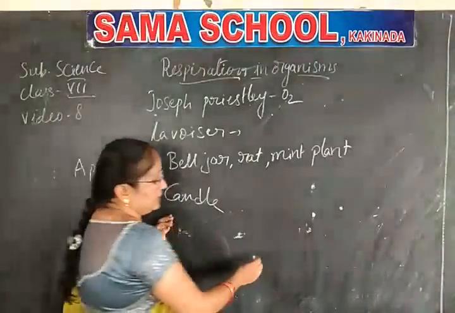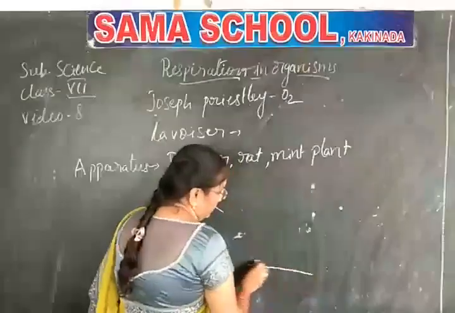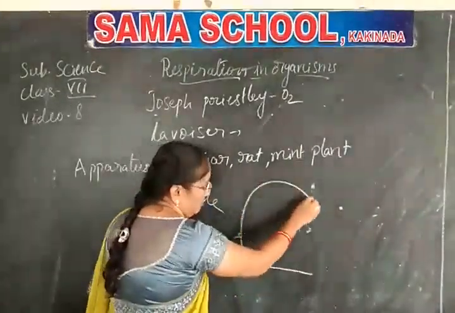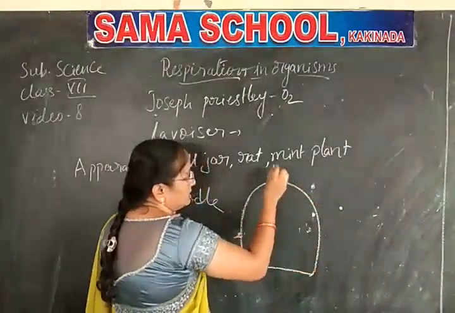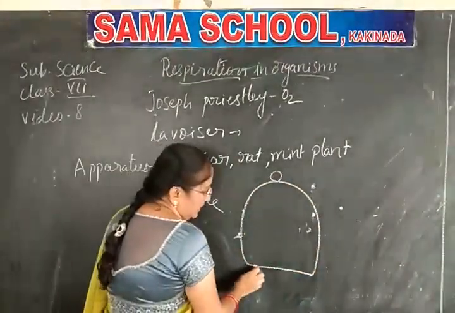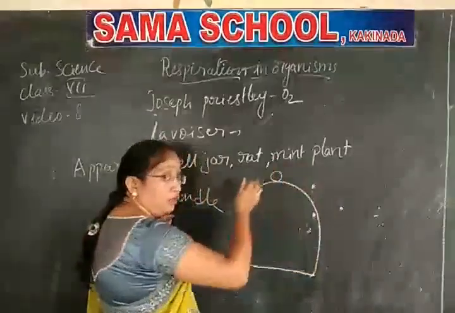I'll show you the procedure by taking the bell jar. Now I am drawing the bell jar. See that? First, he will take the platform, and onto that he will introduce the bell jar.